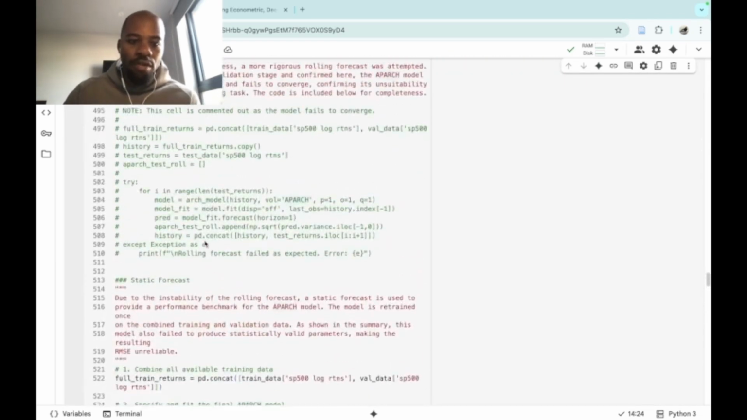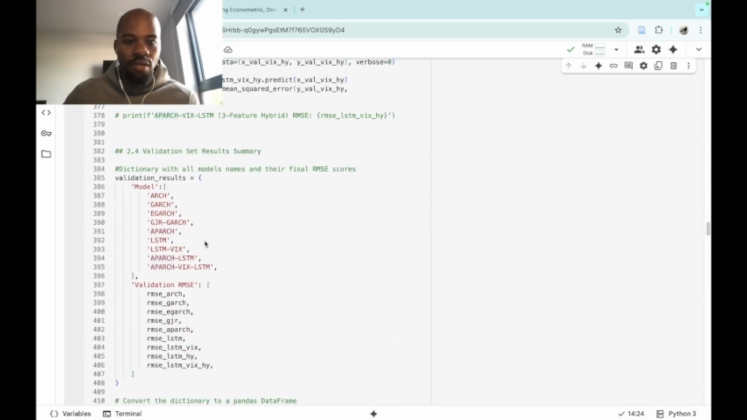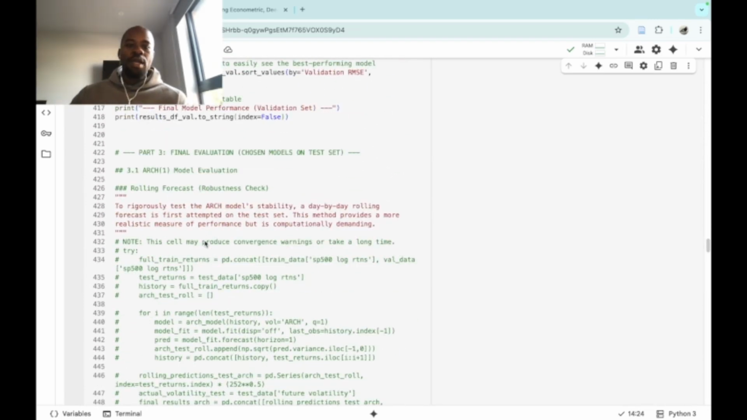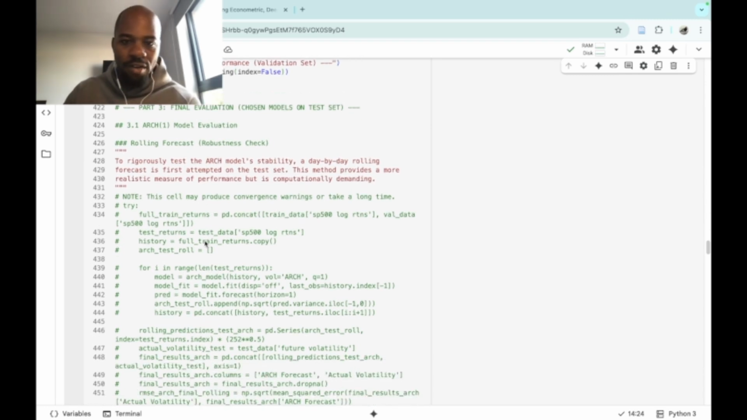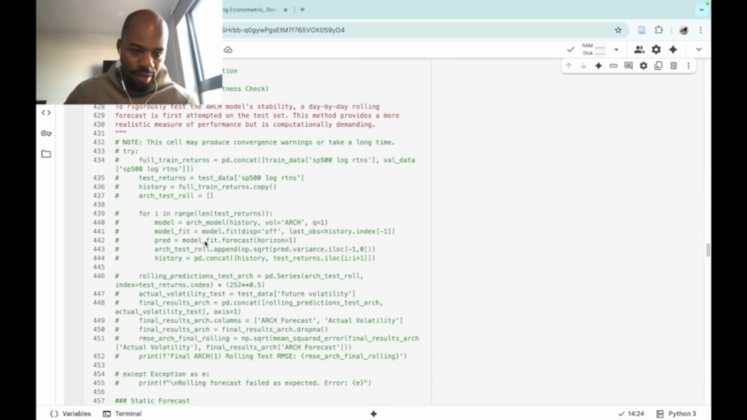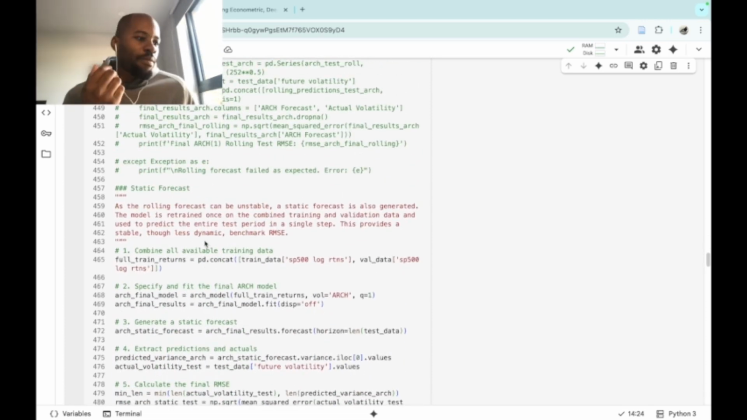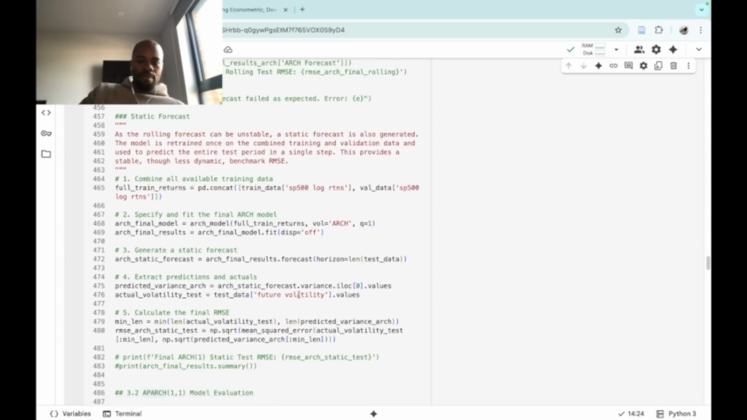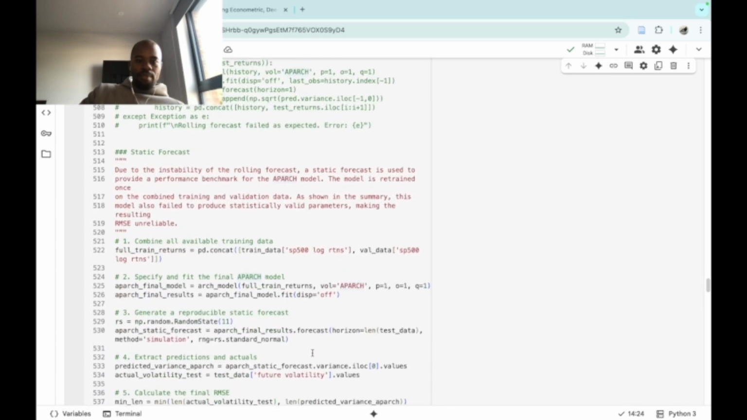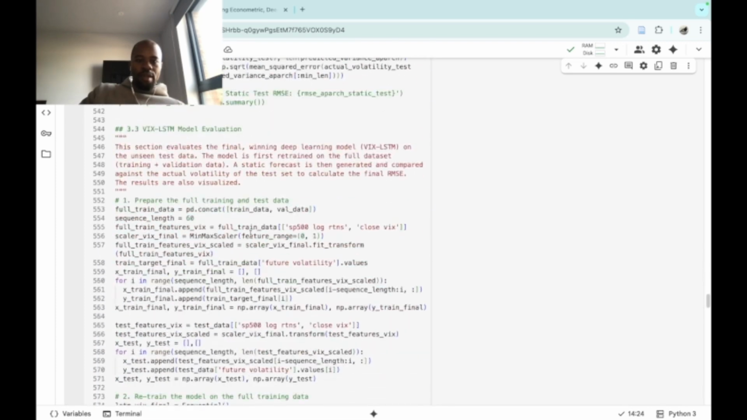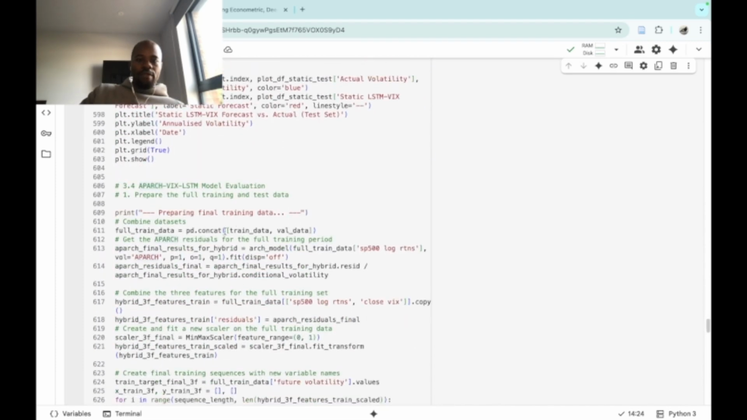Anyway, next I chose the winners of each category. So for the econometric one, I chose the APARCH. For the deep learning one, I used the LSTM VIX, and for the hybrid one, I used the APARCH VIX LSTM. And I did the same, but this time I tested them on the test data. So this was data that they hadn't seen before, and I was hoping to plot the predictions or forecasts compared to the actual volatility at the time. So you can see I did the ARCH model here, I did the APARCH model, I did the VIX LSTM model, and I did the APARCH VIX LSTM model.